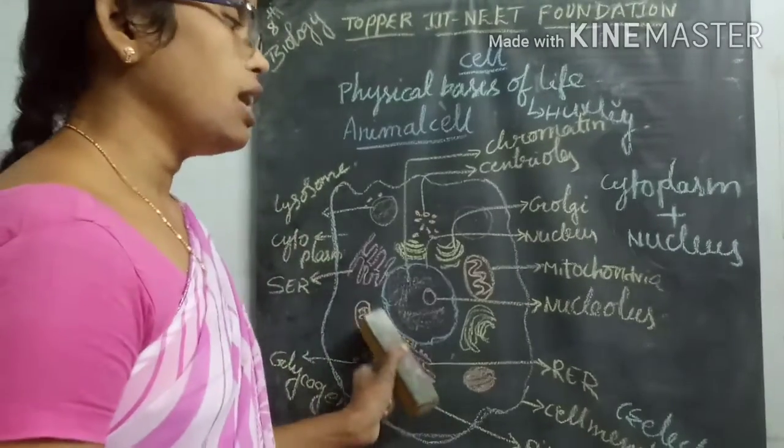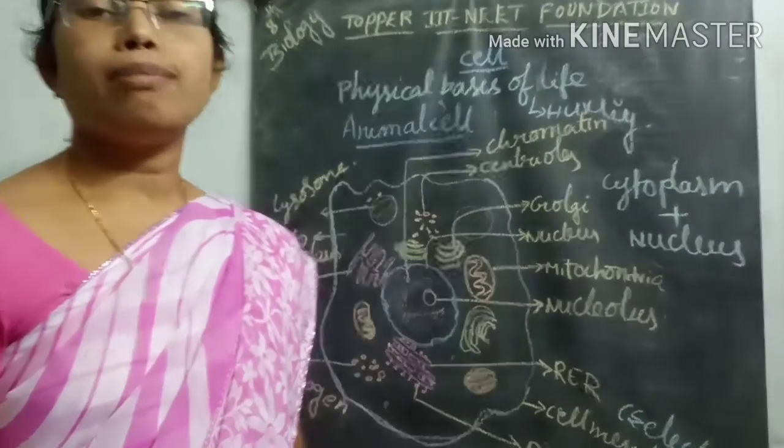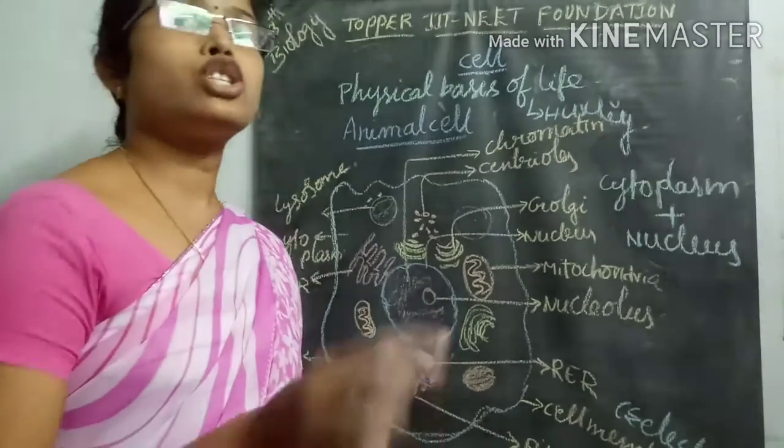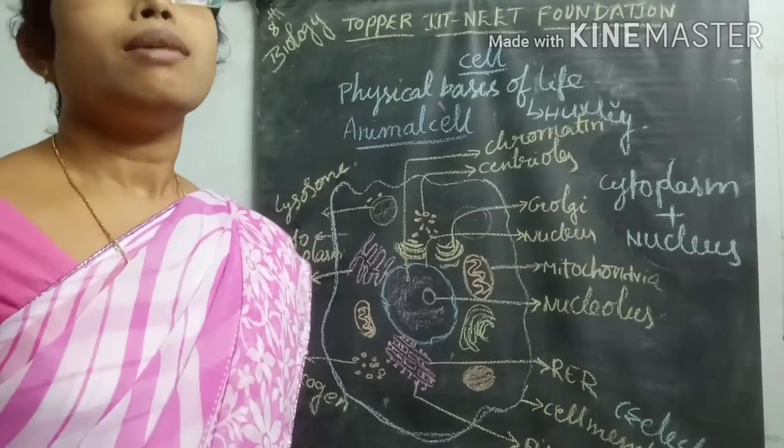In animal cells the outermost layer is the plasma membrane, and in plants the plasma membrane is present next to the cell wall.